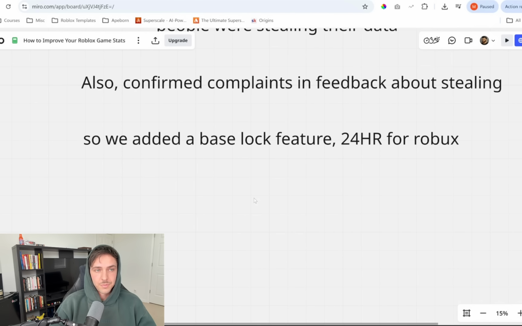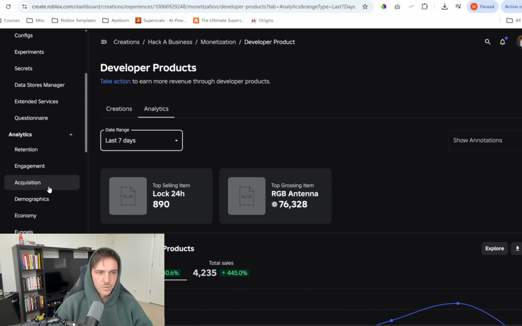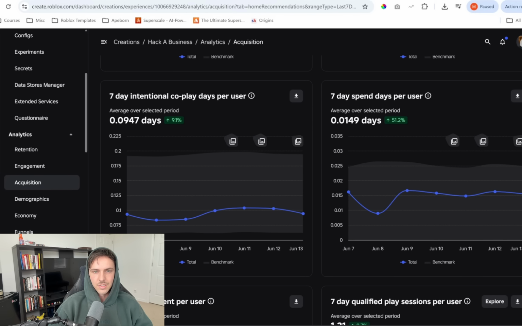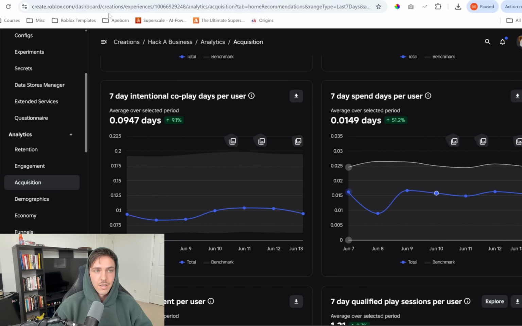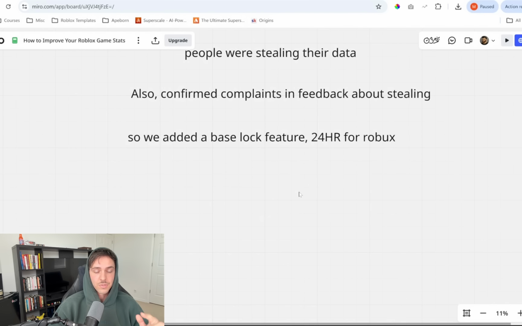This is huge, guys, because there's a stat when it comes to your home recs. If you go to acquisition, you go home recs, there is this stat called 7-day spend days per user. And it's exactly what it says here. The number of unique days individual users spend Robux in your experience over 7 days. This basically means if you have a user, how often do they spend Robux over a 7-day time period? And consumables really pump this stat because they can buy the 24-hour lock today. They can buy it tomorrow. They can buy it the next day and the next day. Same thing with 2x offline earnings, which I'm going to get into.